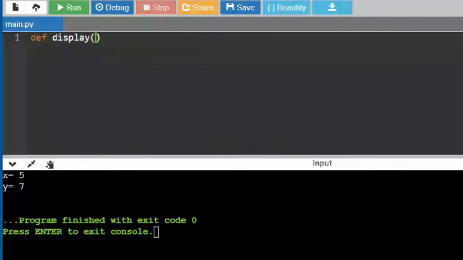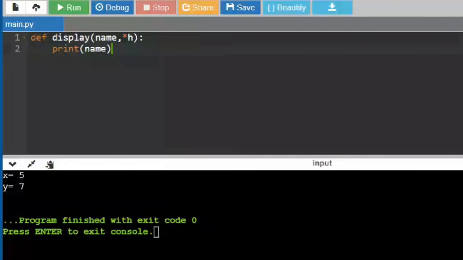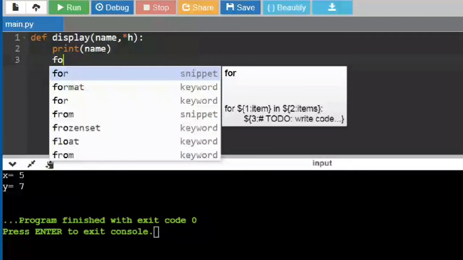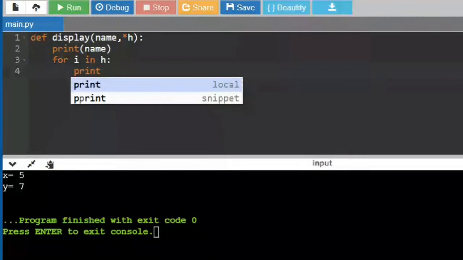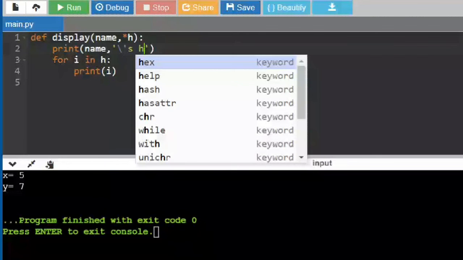What did I say? I said name, comma, and then star h. Okay, so this is the colon. Then I said print name, hobbies are. Then I'm saying for i in h, and then I'm saying print i. So this is what I have written, right? Yes. Is it okay now? Okay, fine.